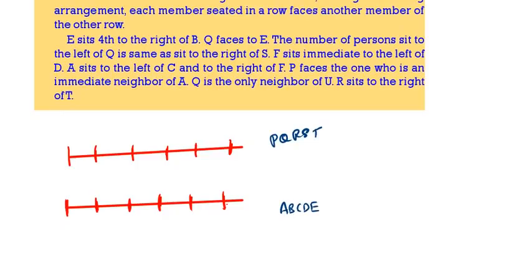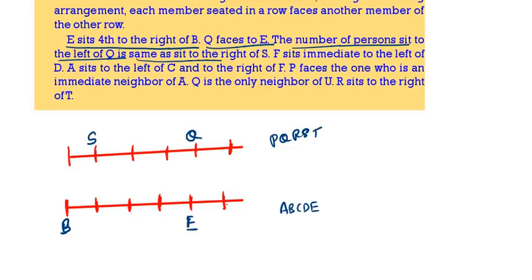E is sitting fourth to the right of B. 1, 2, 3, 4. Here E will come. Then Q faces E. This will be Q. The number of persons sitting to the left of Q, that means the number of persons sitting to the right of Q, because Q is south facing, is the same as to the right of S. To the right of S means S will come here.